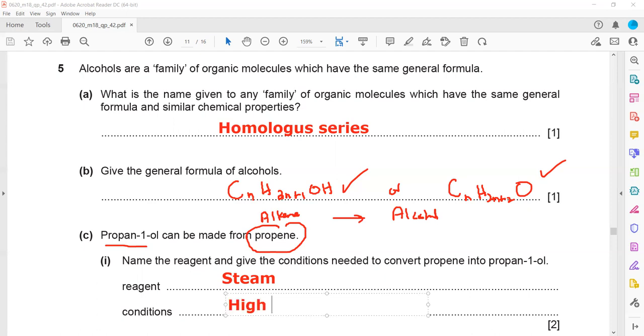So high temperature and phosphoric acid as a catalyst. And this is valid for any alkene. For example, if I want to produce propan-1-ol or propanol from propene, or butanol from butene or pentanol from pentene, they all have the same reaction conditions with steam.